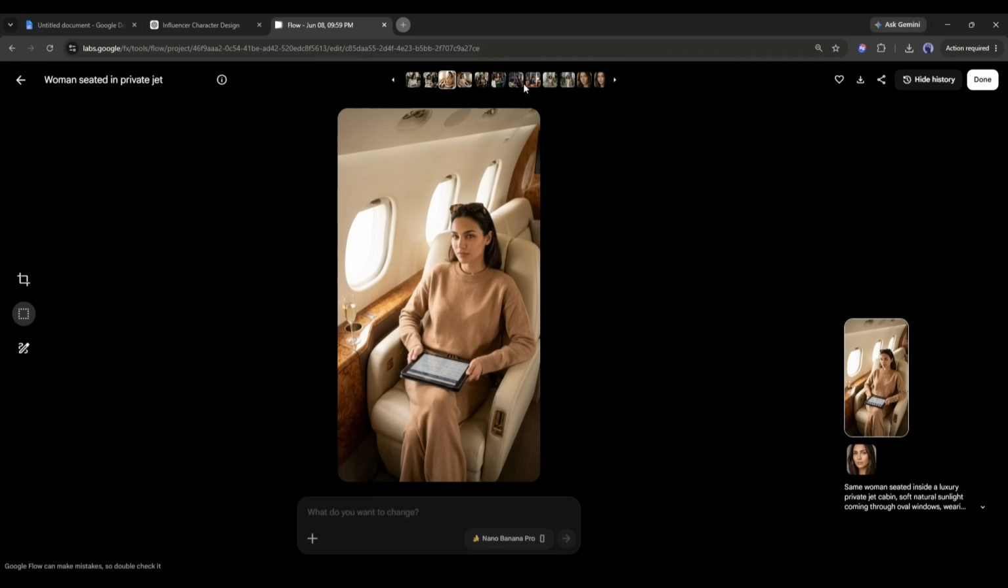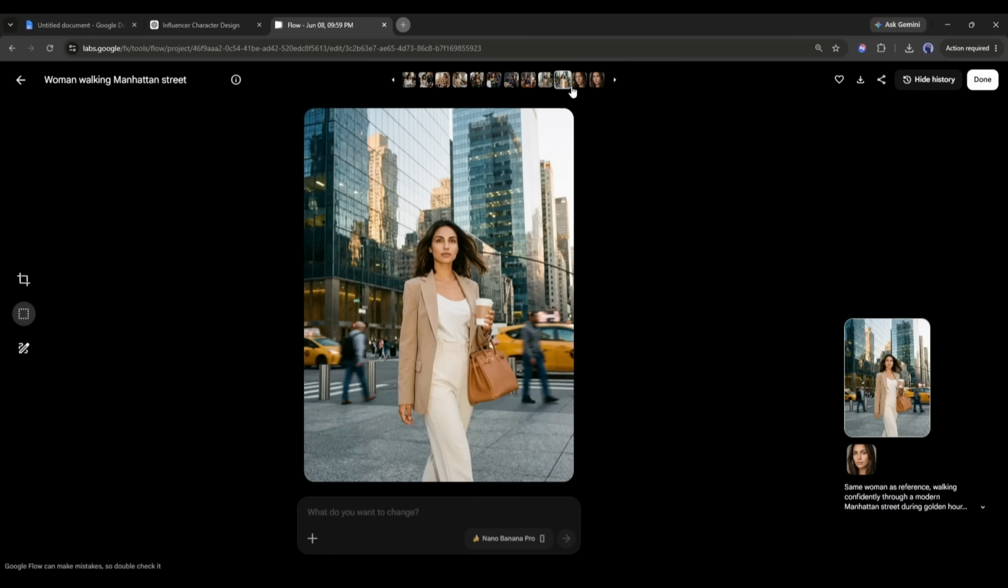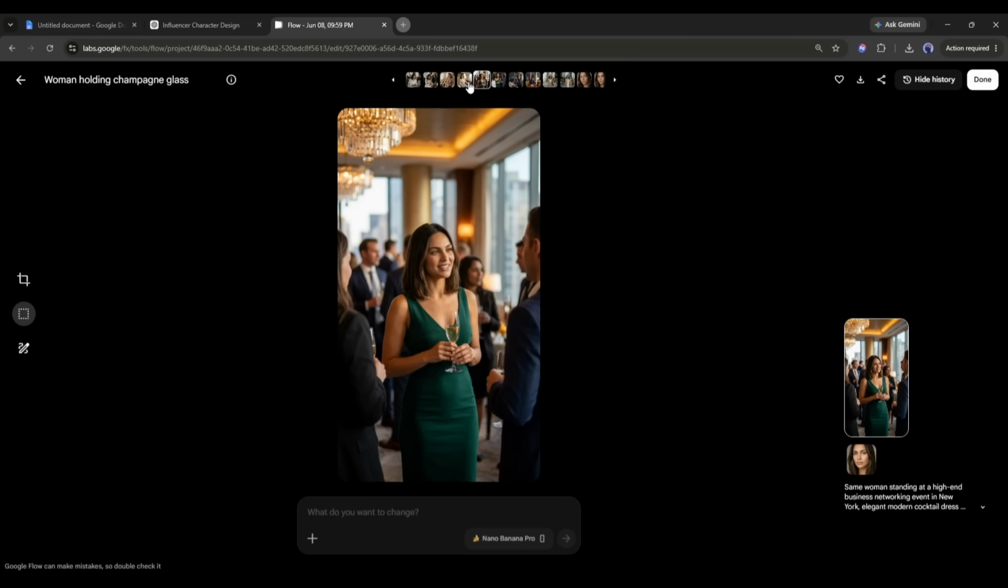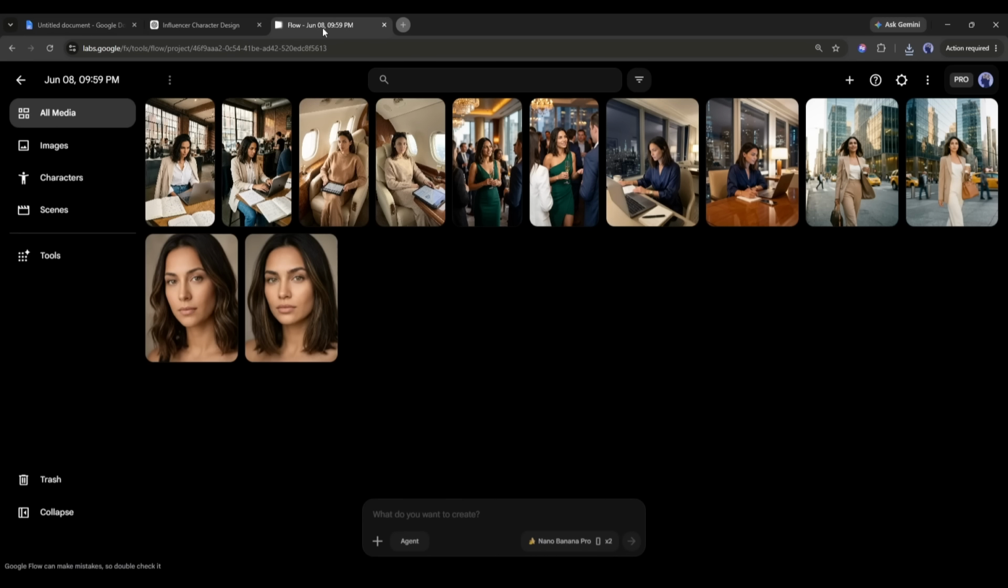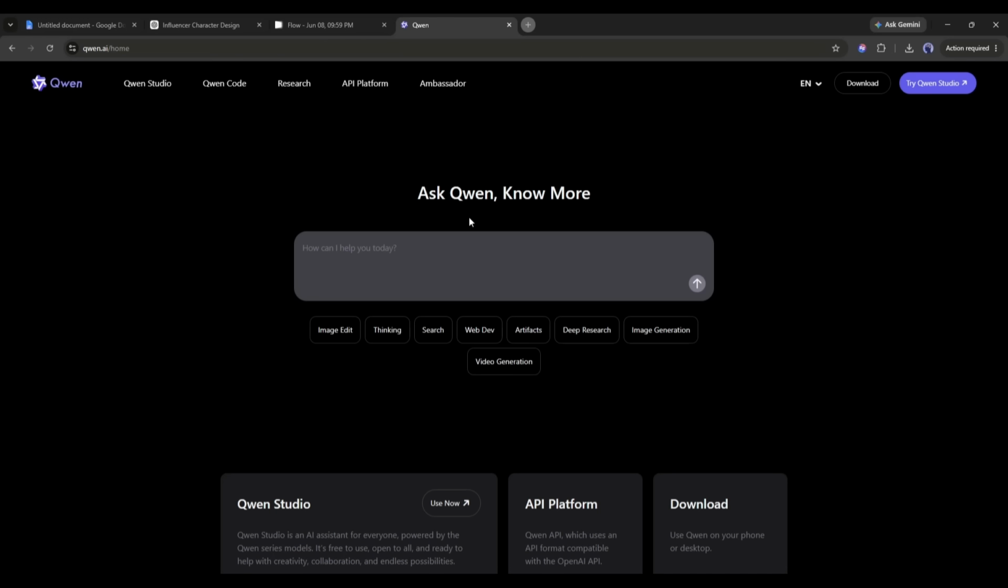Okay, so now consistent image generation is not an issue anymore. We can create as many images as possible and post on social media. But what about the video? We need high-quality reels and shorts with our character to gain success on social media. To create a free video, you can use Qwen Studio. Let me show you how.